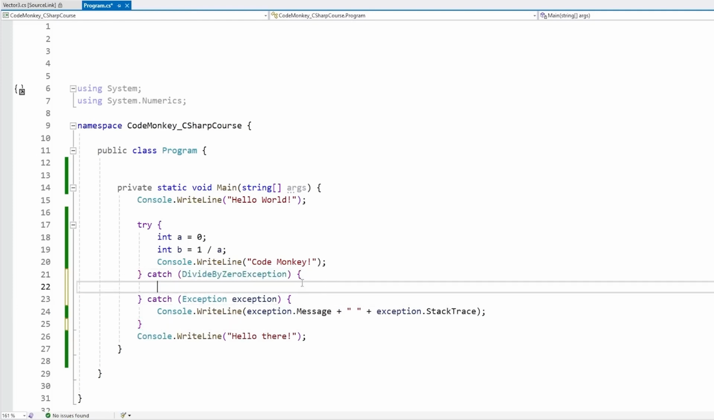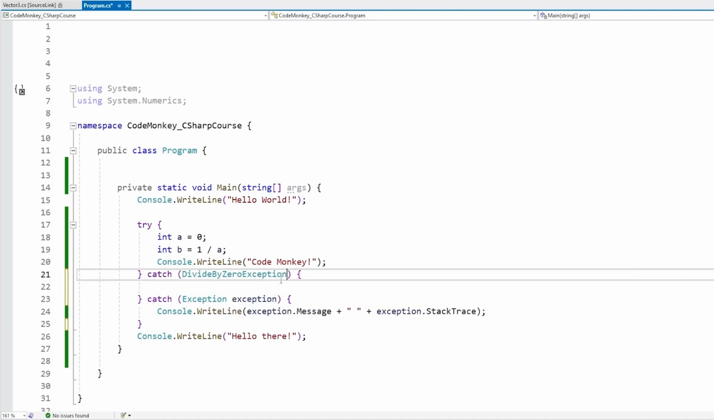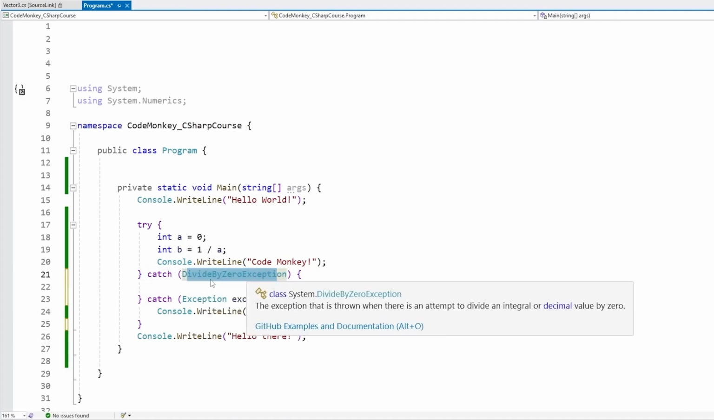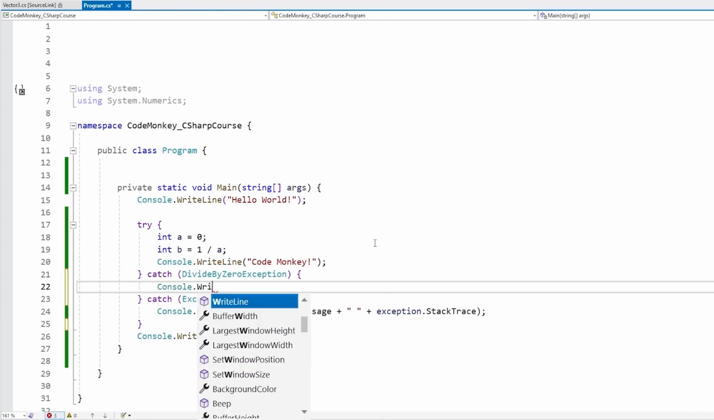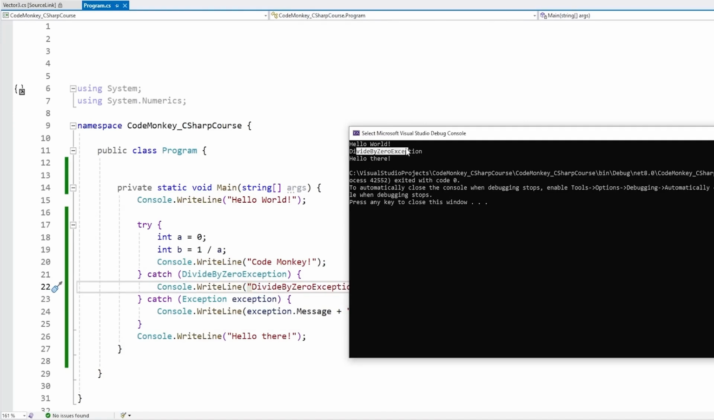Another thing, if we don't need any data inside of our exception itself, if we just want to test what type happened, then we don't need to give it any kind of value. So just like this, it's going to work. It's going to catch an exception of this specific type. So let's do a console.writeLine. Let's print out our divide by 0 exception. Okay, let's see. And yep, exactly like that. So we have our divide by 0 exception, and then the code continues running downwards.